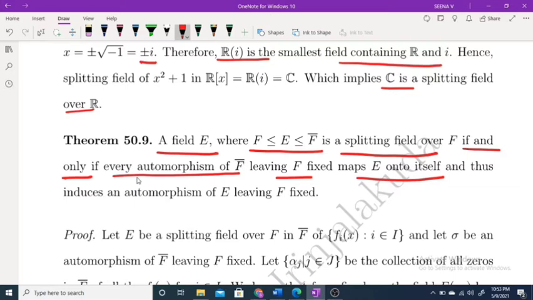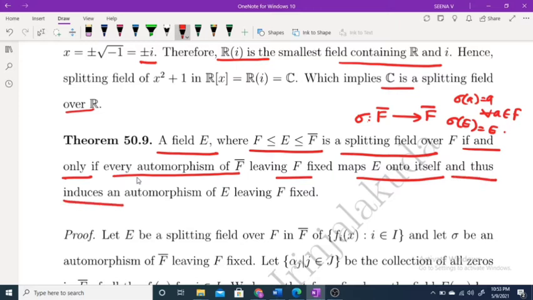Every automorphism of F closure, this is a map from F closure to F closure, leaving F fixed, that means sigma of a equals a for every a belongs to F, maps E onto itself, that means sigma of E equals E itself, and thus induces an automorphism of E leaving F fixed.